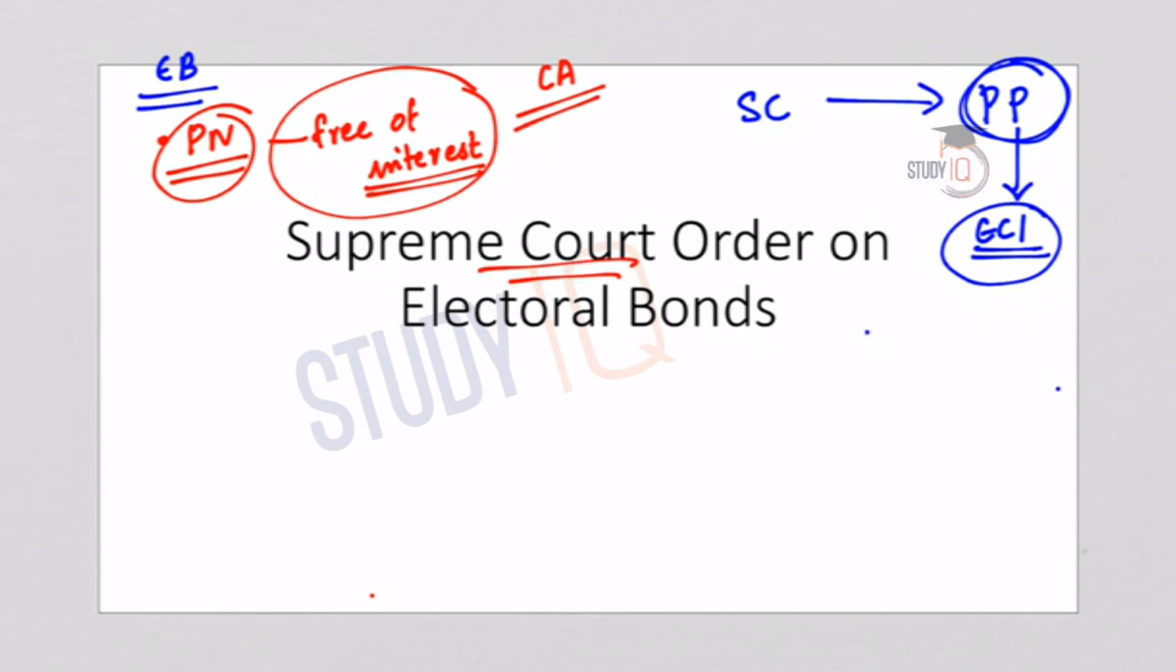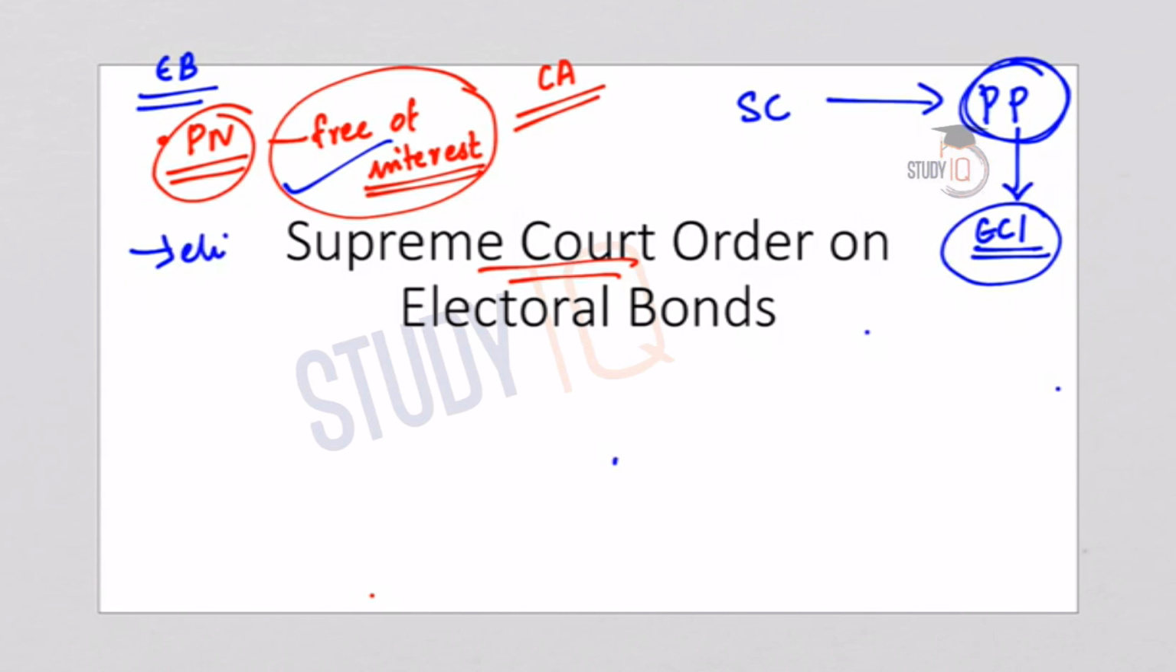So let us understand what electoral bonds are. They are similar to a promissory note and this will be payable to the bearer on demand and this is free of interest. Again, this can be purchased by a citizen of India or any body incorporated in India.